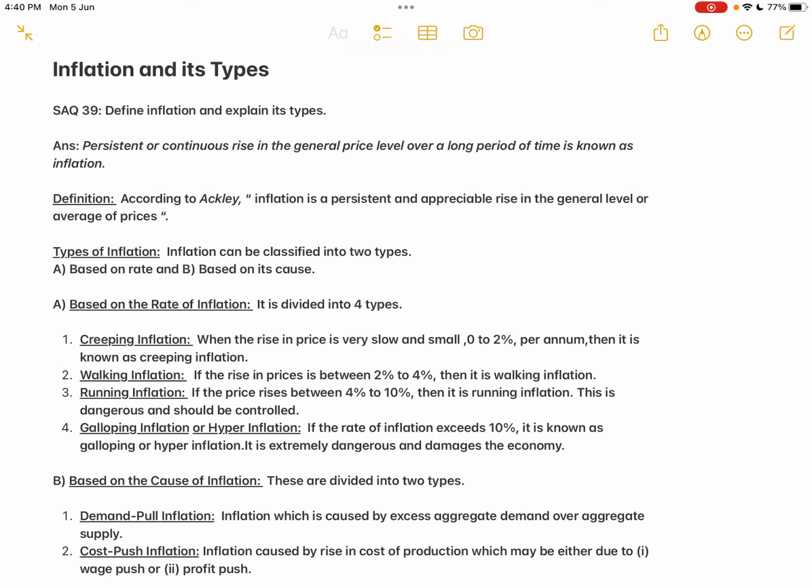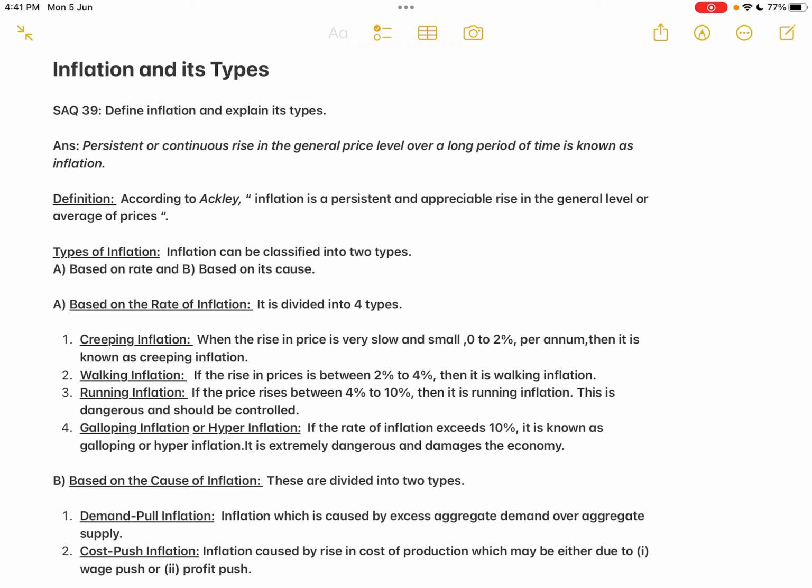Okay, so there are various types of inflation, because some types of inflation are favorable to the country, but mostly inflation is unfavorable. It has a very dangerous effect on the economic development of a country. So first let us check out the meaning of inflation and also the various types of inflation. Okay, so this is SAQ 39, define inflation and explain its types.